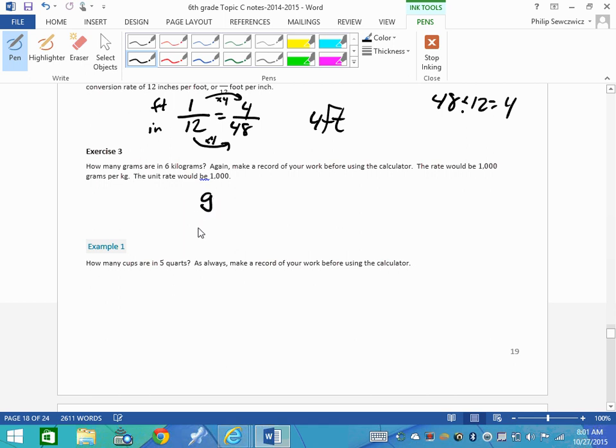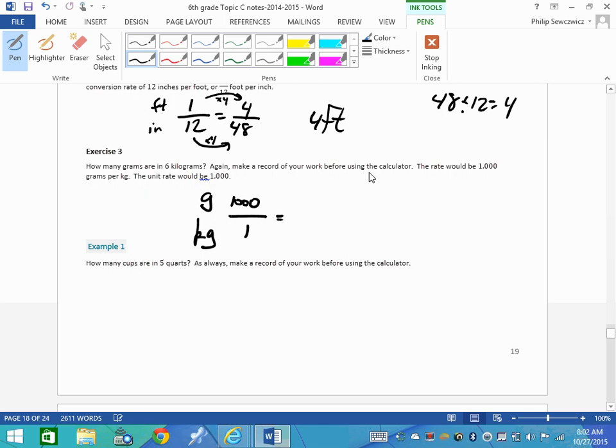So we're talking about grams. We're talking about kilograms. So the first thing I'm going to do is go to my chart, and find what's the relationship between grams and kilograms. So we should look more right-hand side, lower right side, and you'll see 1 kilogram is the exact same as 1,000 grams. So again, we're keeping things lined up with what we were talking about.